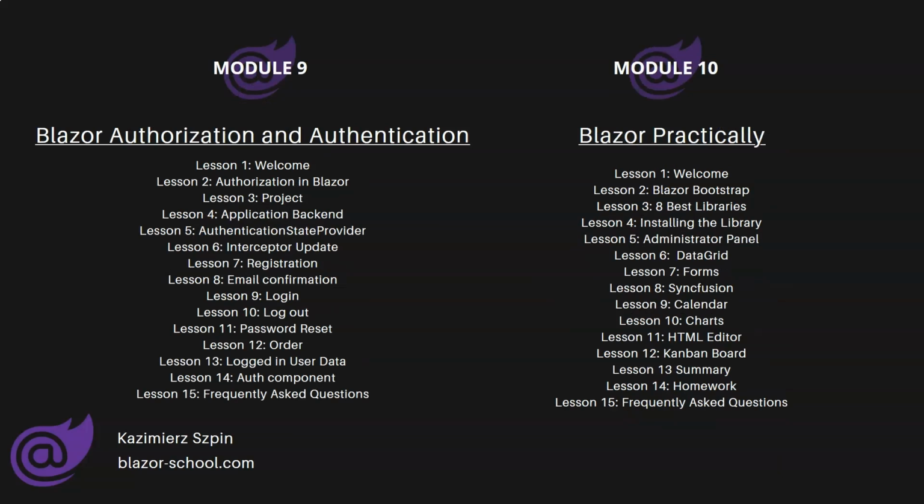Primarily, I will show you how authentication and authorization work in Blazor. We will expand our application from the previous module and implement many useful features that you can also use in your applications. We will implement user registration, login, email confirmation, password reset, and you will be able to copy and use all of this in your future applications, as this always forms the backbone of any application.